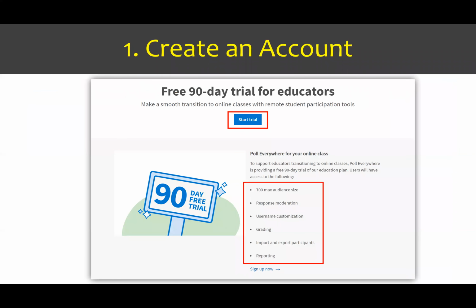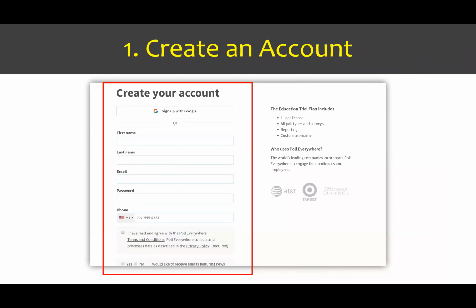So notice 700 participation size, you get the grading feature, and you also get the enhanced reporting feature. So really nice 90-day trial. You'll click that Start Trial button, and then that's where you enter all of your information. And once you get that information entered, your account is going to be created.